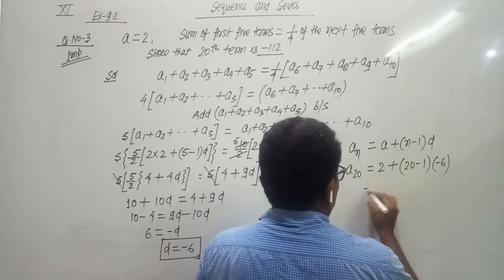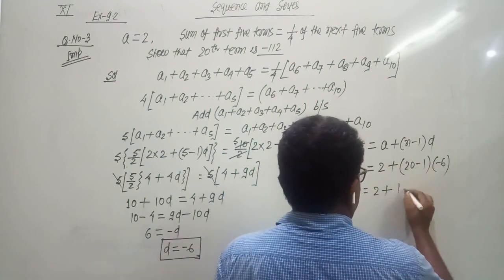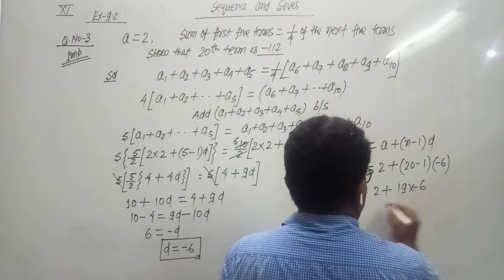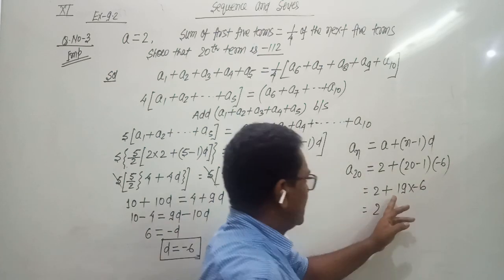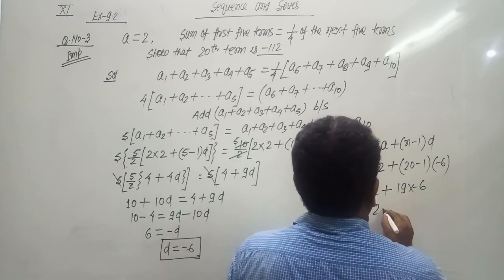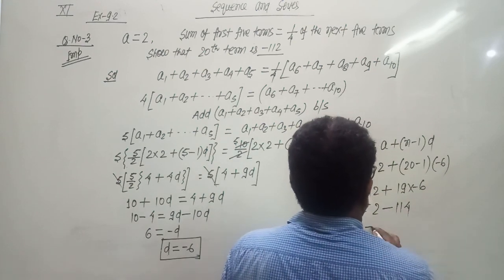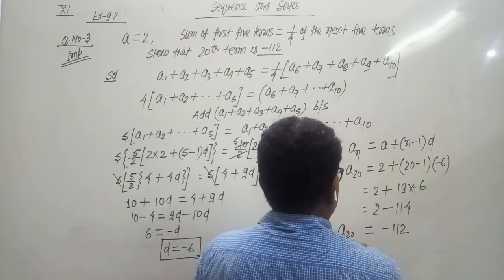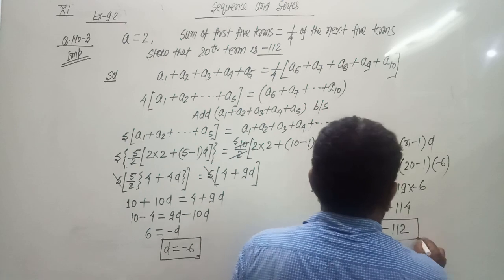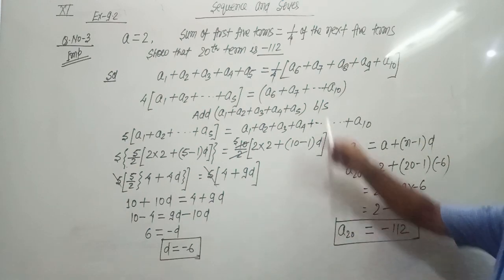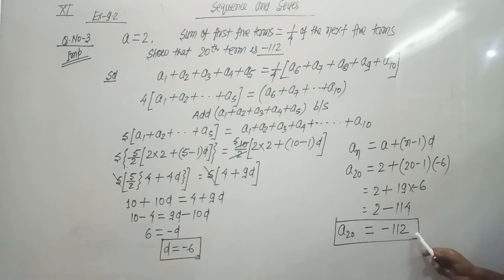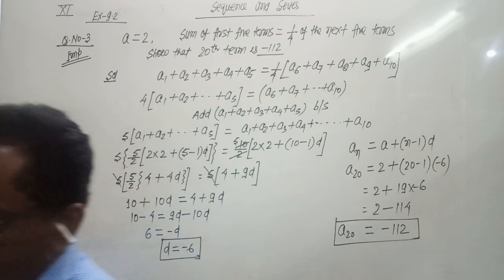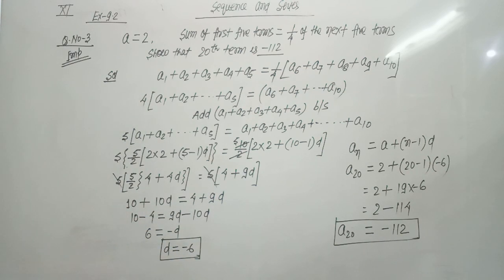So we get 2 plus 20 minus 1, 19. 19 multiplied by minus 6. That is 2 plus minus minus 140. 2 minus 140, that is minus 112. So the 20th term comes to be minus 112, which we have to prove. The 20th term is minus 112. A20 equals minus 112. This we have to prove.